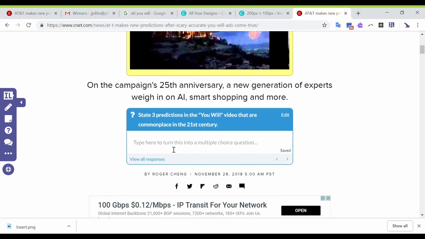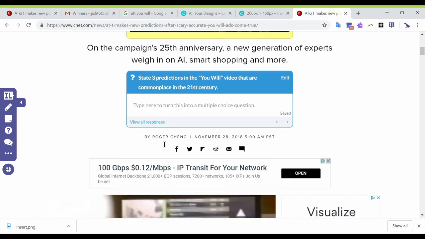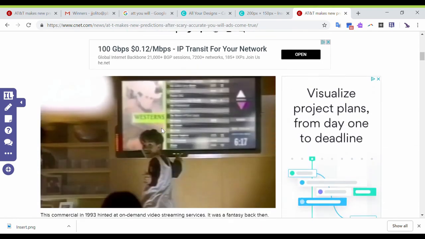I also added a question because I want this to be a graded assignment. The question that I added is: state 3 predictions in the You Will video that are commonplace in the 21st century. So this is an open-ended question that you're going to have to grade yourself. But if you wanted to add multiple choice answer choices, you could do that here, and you could give it an answer key so that Insert Learning can grade it automatically.